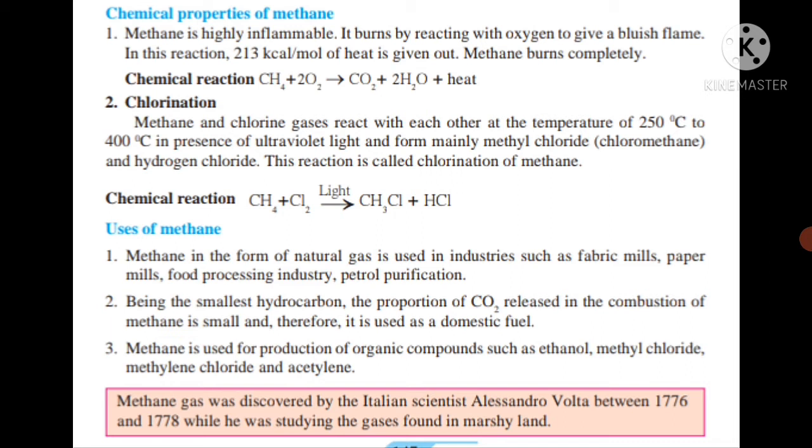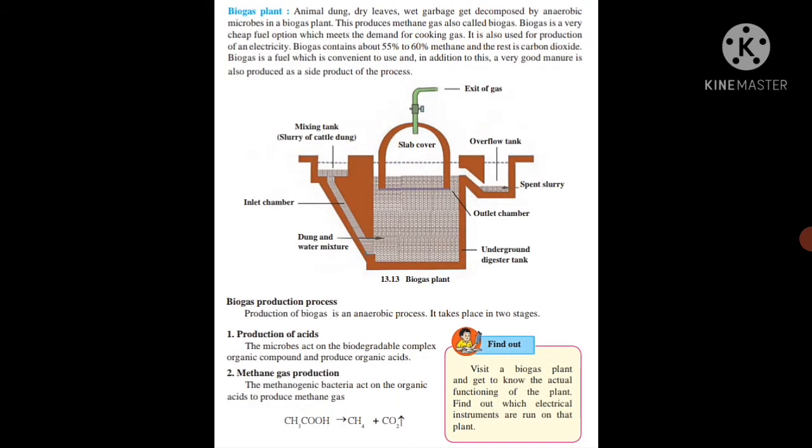Number 3, methane is used for production of organic compounds such as ethanol, methyl chloride, methylene chloride and acetylene. Methane gas was discovered by the Italian scientist Alessandro Volta between 1776 and 1778 while he was studying the gases found in marshy land.